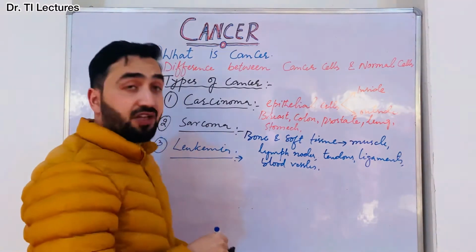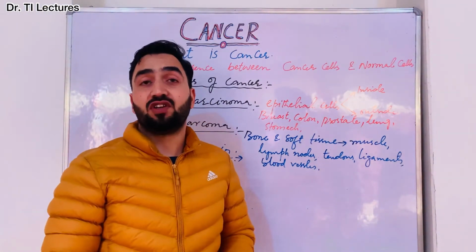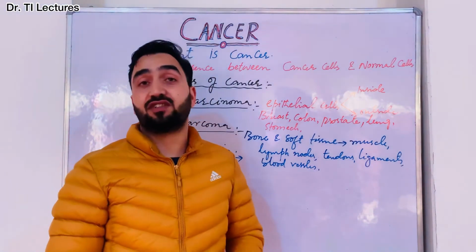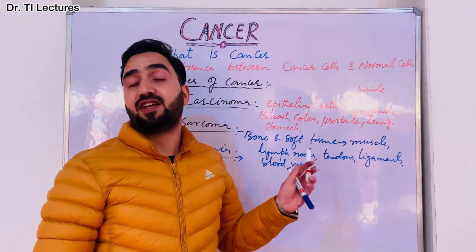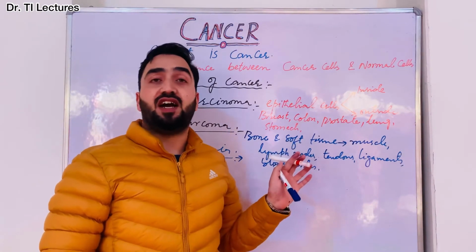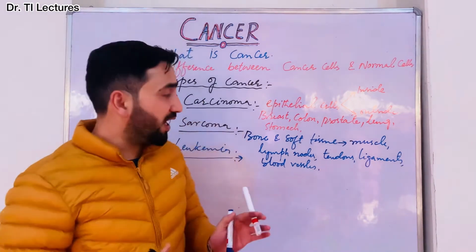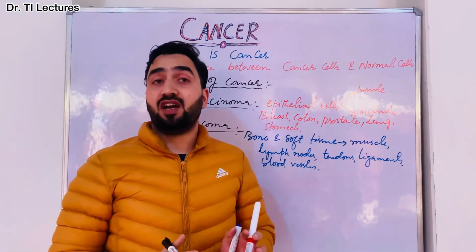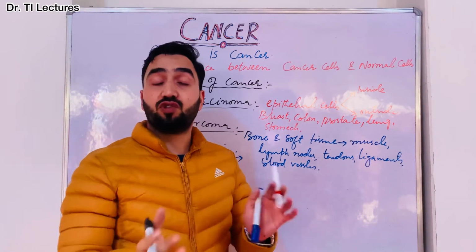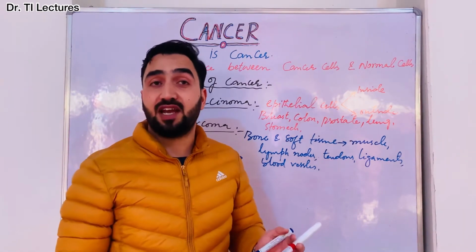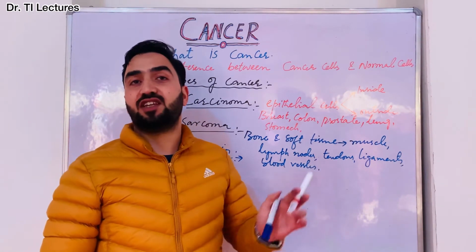As you might have heard the name leukemia, these are cancers that begin in the blood forming tissue of the bone marrow, because bone marrow is the region inside our body which is responsible for the formation of blood. If there is cancer in that region of bone marrow which makes blood, then that kind of cancer is known as leukemia, right?